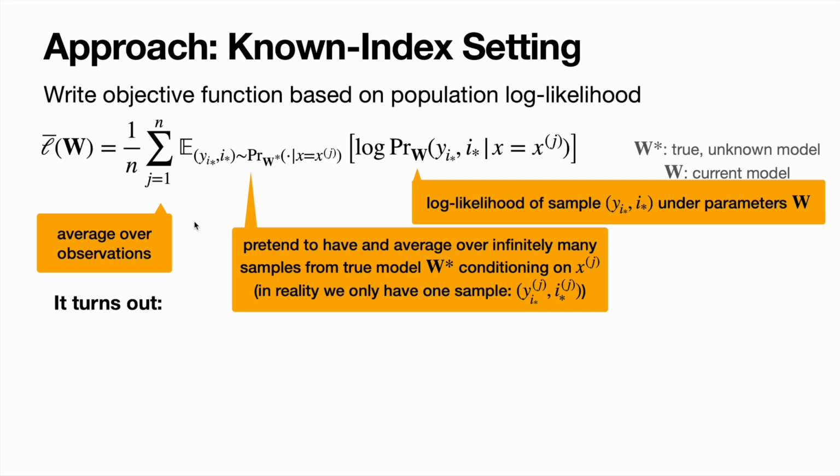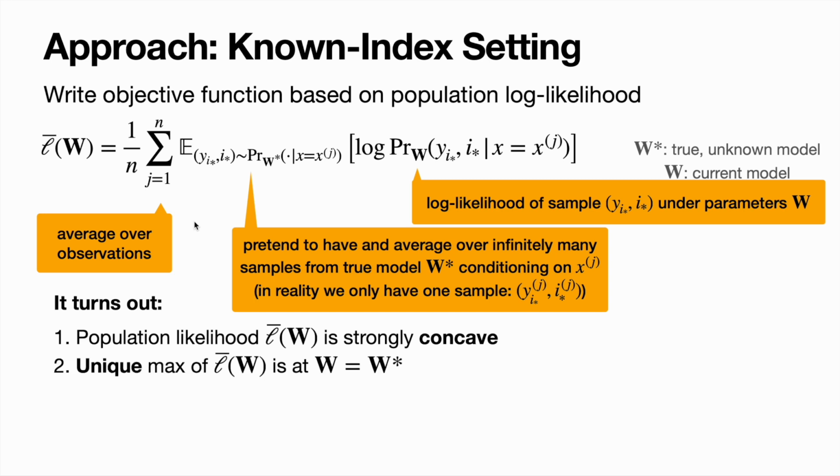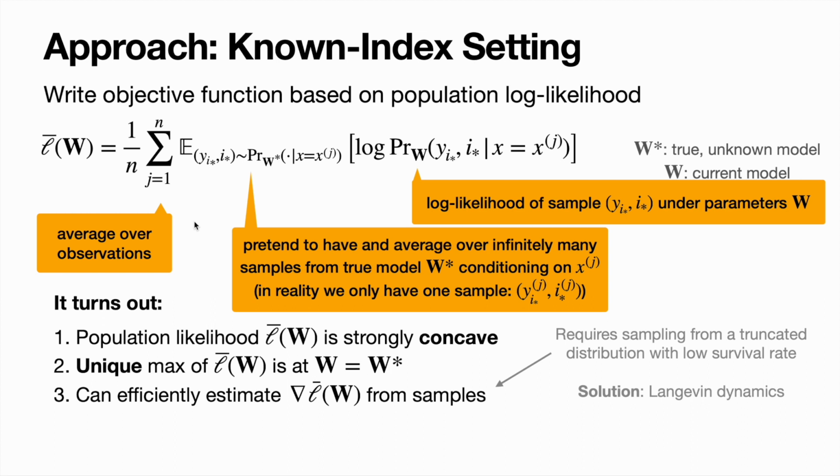It turns out, and we show in our paper, that this population log likelihood is strongly concave, and that its unique maximizer is at the true unknown model parameters w star, and most importantly, that we can estimate its gradient efficiently from samples of our known index self-selection model. There is a bit of nuance in this third step where it requires sampling from a truncated distribution that has a pretty low survival rate, and we give a Langevin dynamics-based solution to sampling from this. But again, the details are deferred to the paper just for the sake of time.